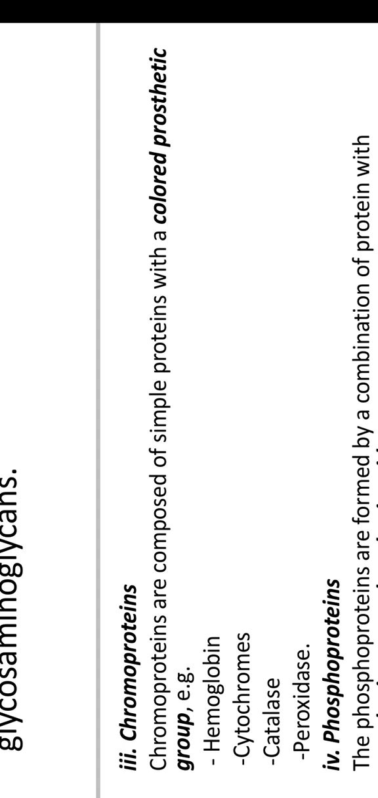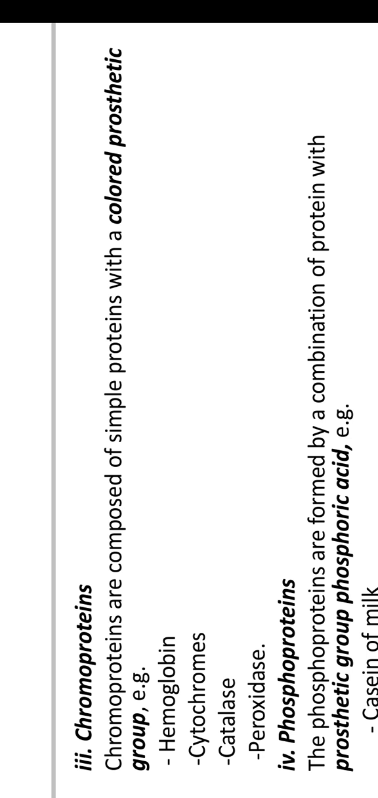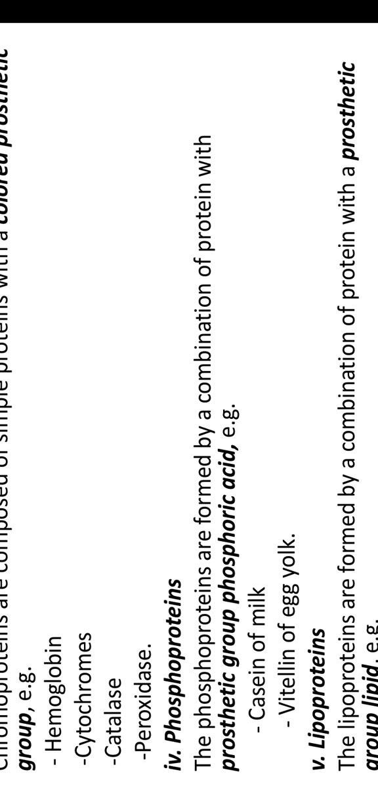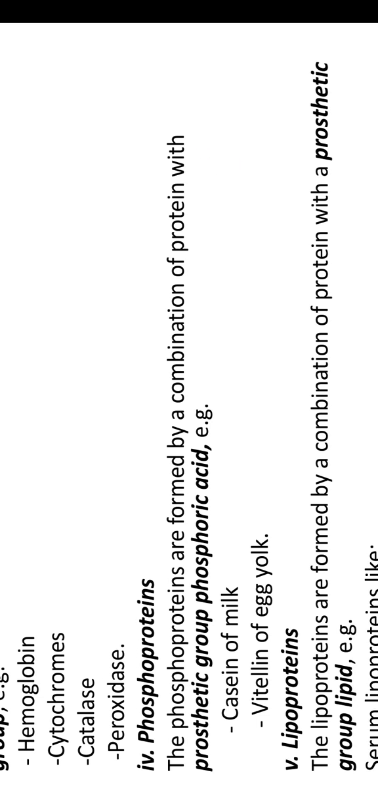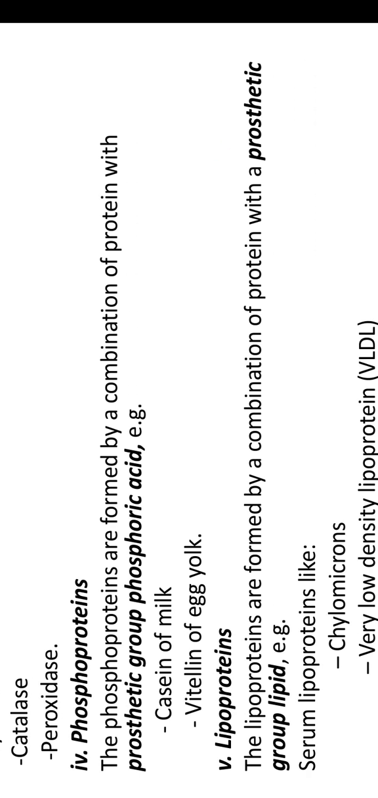Next, chromoproteins. Chromo means color. Colored group as a prosthetic group. Example: hemoglobin, cytochromes, catalase, peroxidase. We all know about that. Hemoglobin is a colored protein. Next, phosphoproteins. The phosphoproteins are formed by a combination of protein with a prosthetic group of phosphoric acid. Example: casein of milk, vitellin of egg yolk.